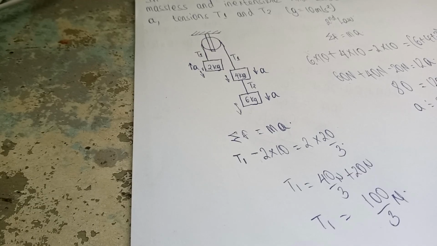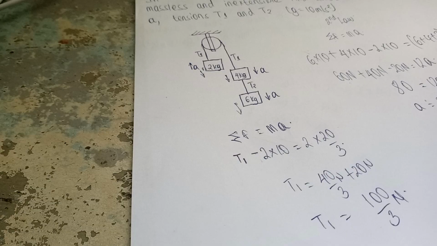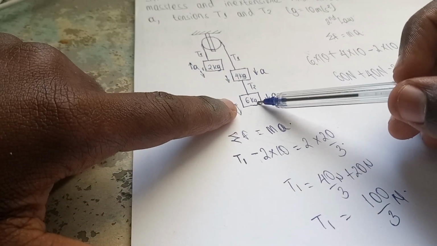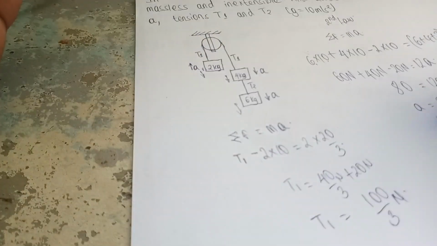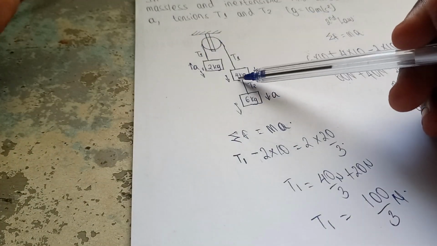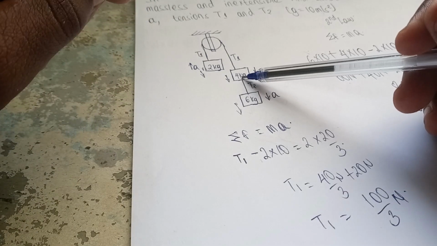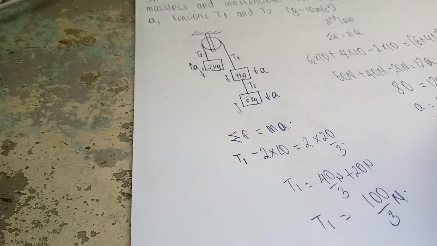Now find tension T2. Did you get the answer? Okay, let's do it. Let's find the tension T2. Which mass are we going to consider? Exactly, the 6 kilogram mass here, because tension T2 is acting on the 6 kilogram mass. But we can also consider the 4 kilogram mass, because it's also acting on this thing, right? It's kind of complicated, but I want you to understand.